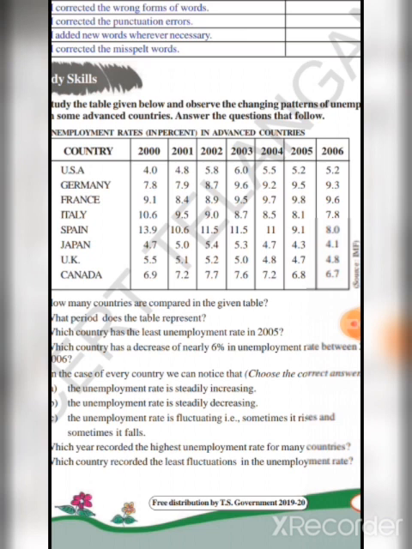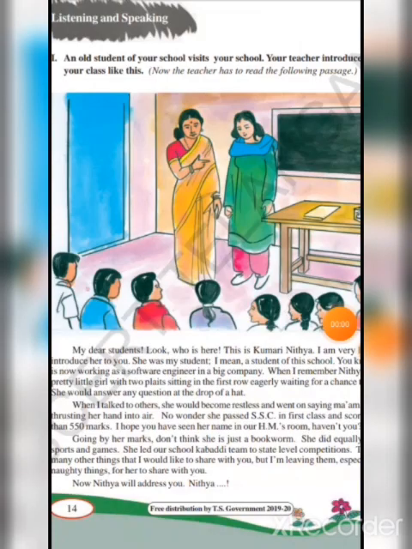Just listen to what I am reading and you are going to give me the answers for my questions after listening to my reading. Is that clear? Yes. Now, I want everyone to close your textbooks. Children, I hope everyone closed your textbooks. Now just listen to what I am telling you.